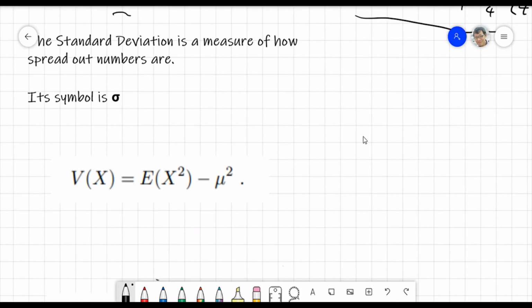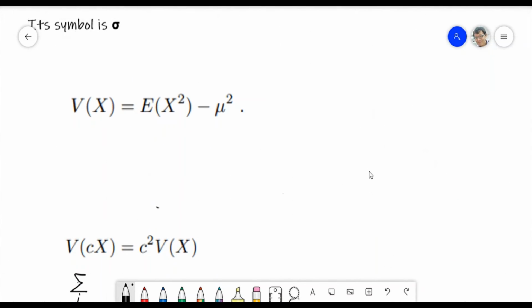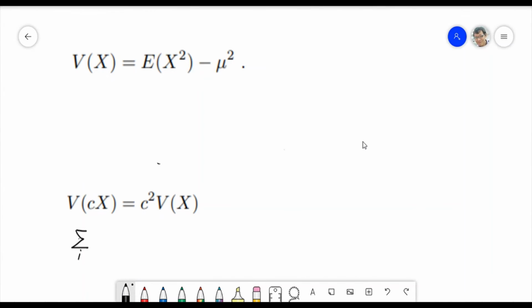Am I right? So it's CX minus C mu. Of course, mu also has to be times C, right? Then square. Believe me, to prove this one you need to use this one. Okay, just let you know early.